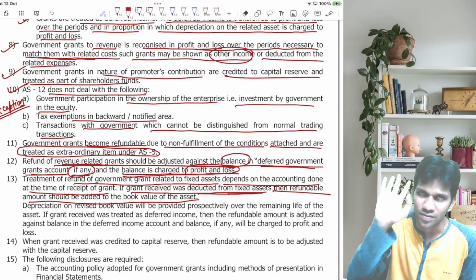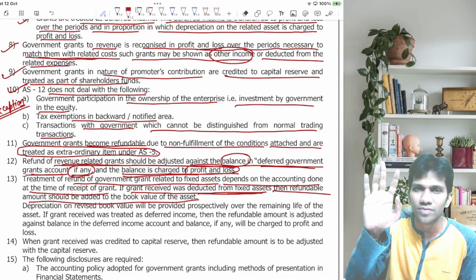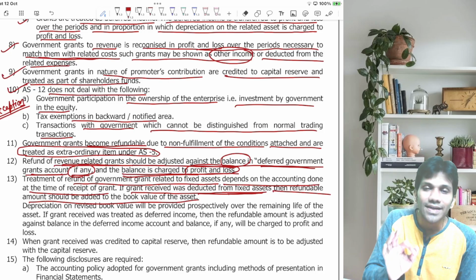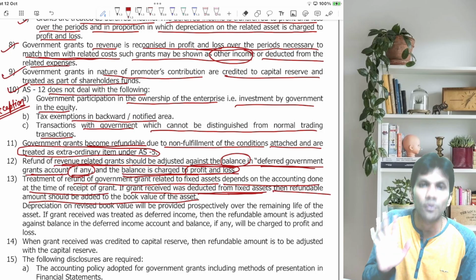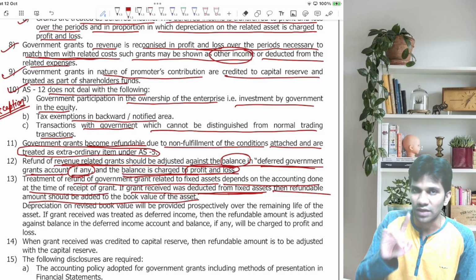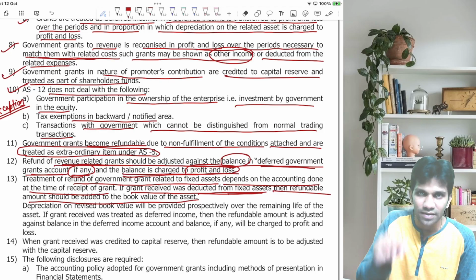In the third year, I am supposed to refund the government grant, the full 40 rupees. The refundable amount should be added to the book value of the asset. What was the book value? 48. What is the refund amount? 40. 48 plus 40, 88.